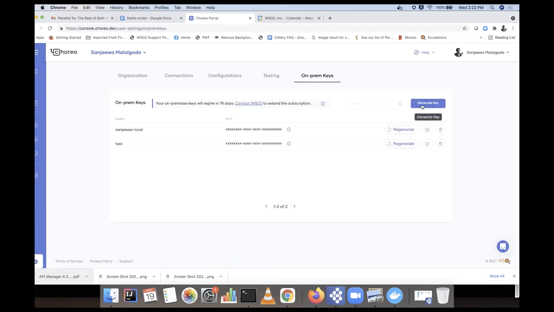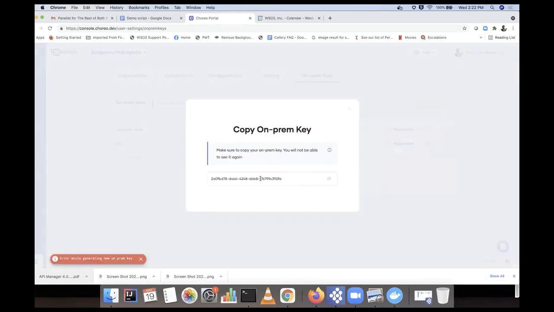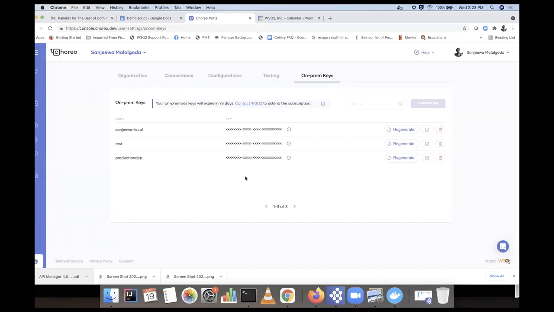So I can create a new one. If I have a production deployment, then I'll create that, and then I generate the keys, and I'm going to copy this key. The only thing you need to do is copy this key and embed it into your API manager instance. Then once you start the service or the API gateway, it knows how to connect with the cloud, and it will keep sending events to the cloud.